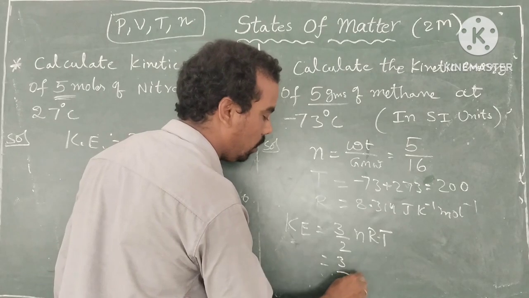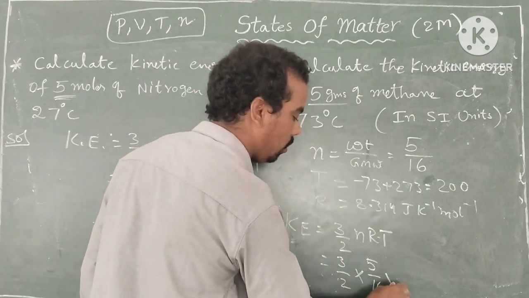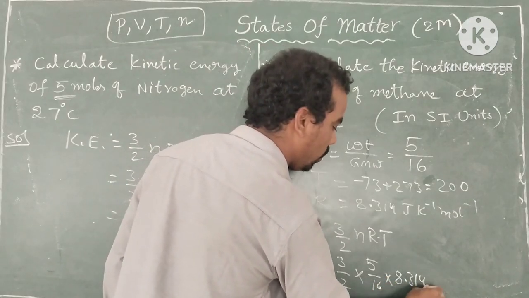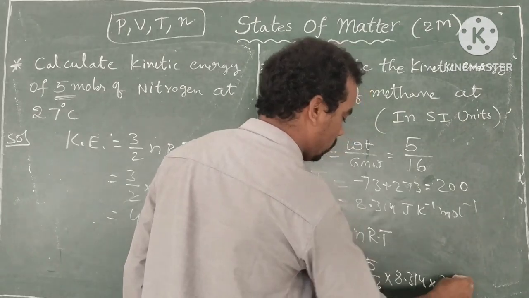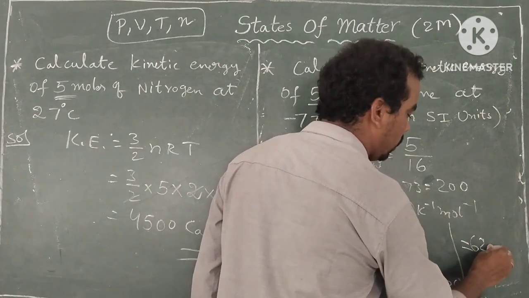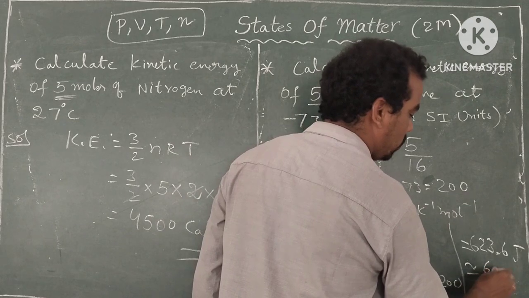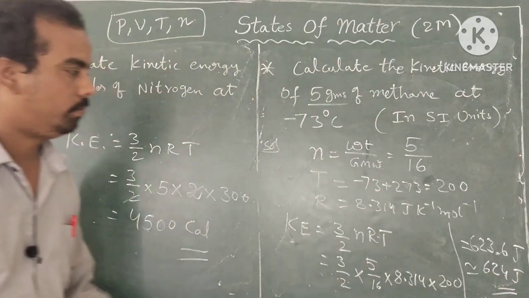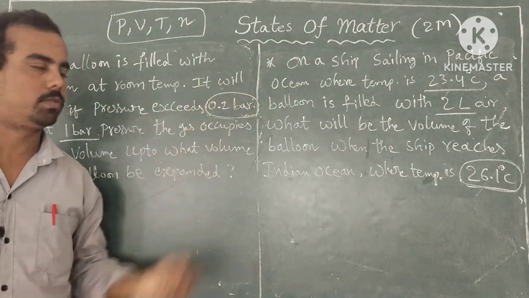So 3 by 2 into n, the number of moles, 5 by 16, into R value 8.314, into temperature 200. It is nearly 623.6 joules, so nearly equal to 624 joules. Okay. Very easy. Students, in the states of matter textbook, these problems are very important 2 marks questions.